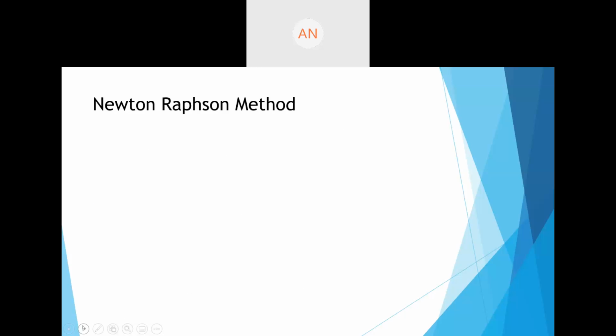I want to cover the third method, which is Newton-Raphson method. So what is Newton-Raphson method? It is the method that we are going to use to find the root of an equation, but it's a non-bracketing method. It's an open method. So basically, it does not require a bracket to start. It just requires one single value, and then we can get the answer. So that is Newton-Raphson method.